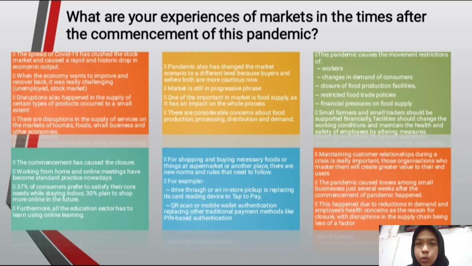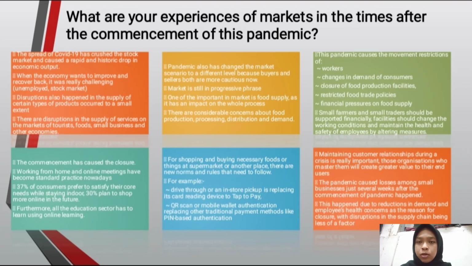This pandemic also has changed the market scenario to a different level because buyers and sellers both are more cautious now. Our market is always progressive. One important thing in the market is, for example, food supply, because it has many impacts on the whole process. For example, there are considerable concerns about food production, processing, and food demand. This pandemic has caused movement restrictions of workers. For example, changes in demand of consumers have happened.